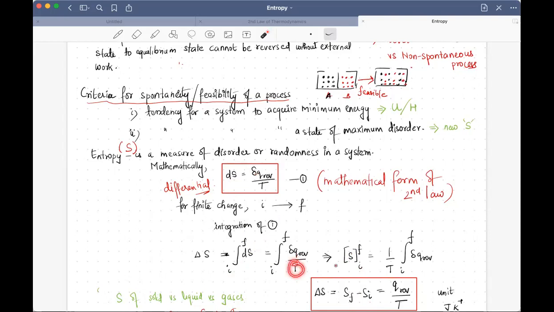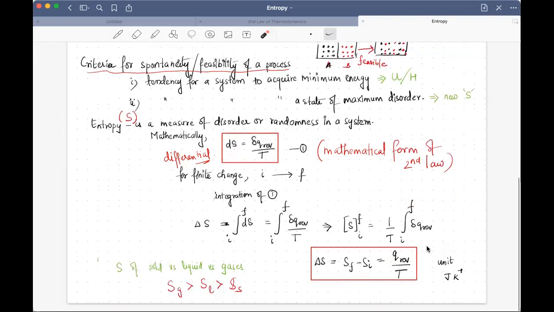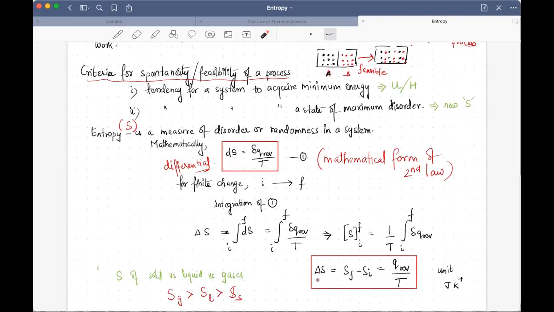T you can take out, because it's a constant term. Heat in this format you cannot integrate in the normal way, because it's an inexact differential. So this can be taken out as the total heat that is released. You simply replace this integral symbol with simple Q reversible. So this is the expression that relates the change in entropy to heat and temperature.